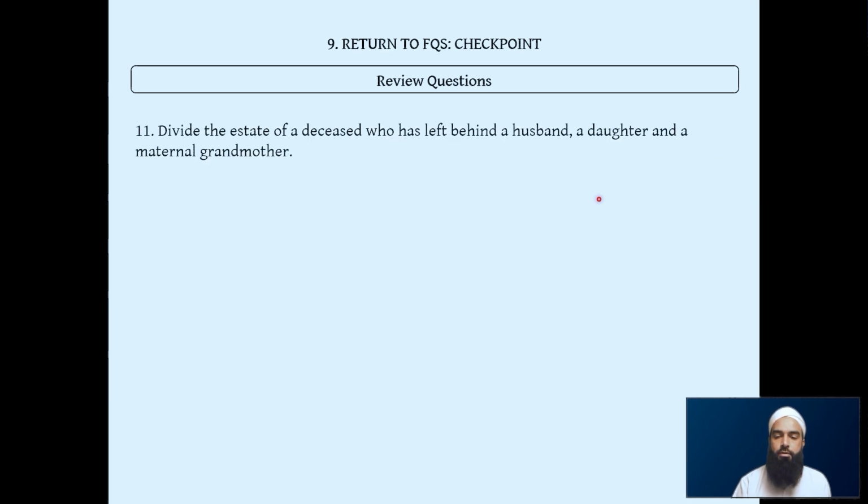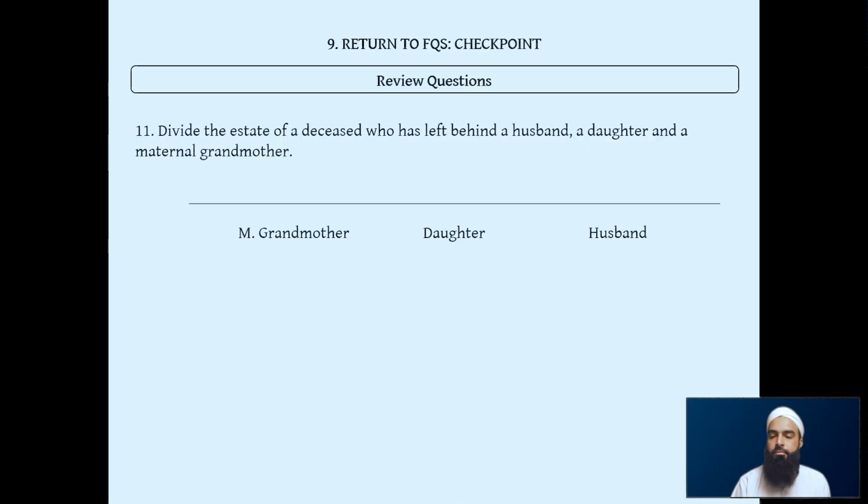Let's do another example. If we have husband, daughter, and maternal grandmother, what happens in this scenario? Revealing the answer: husband, because there's a daughter there, gets a quarter, daughter gets a half, grandmother gets a sixth.